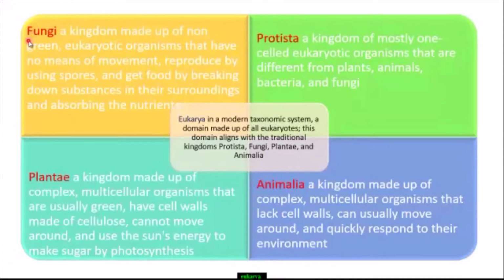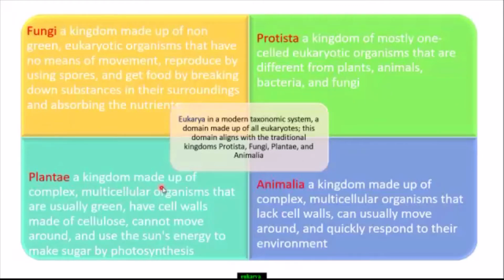The first group, fungi. Fungi is a kingdom made up of non-green eukaryotic organisms that have no means of movement, reproduce by using spores, and get food by breaking down substances in their surroundings and absorbing the nutrients. Protista, a kingdom of mostly single-celled eukaryotic organisms that are different from plants, animals, bacteria, and fungi.